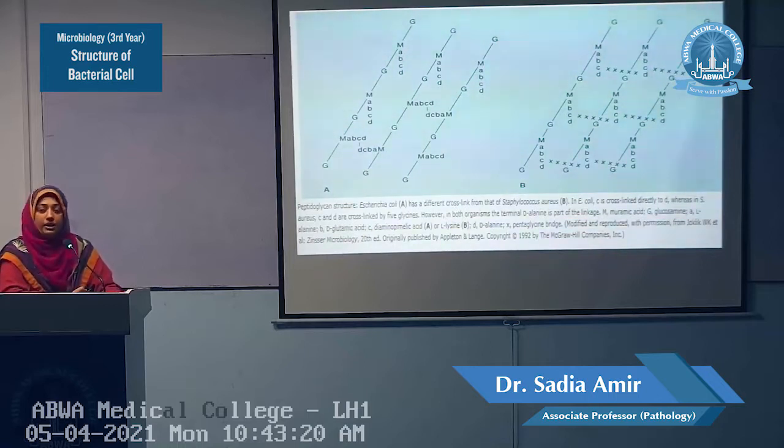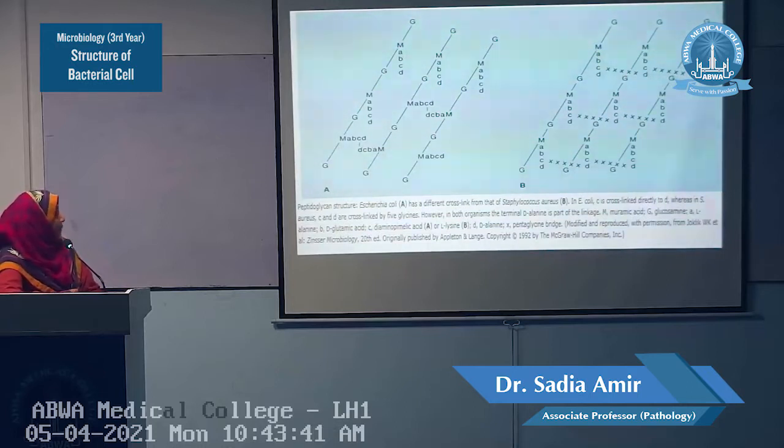The composition of these L and D amino acids varies from one bacterium to another. So different bacterial peptidoglycans can have different sugar components, or they have different tetrapeptides, this A, B, C, and D.